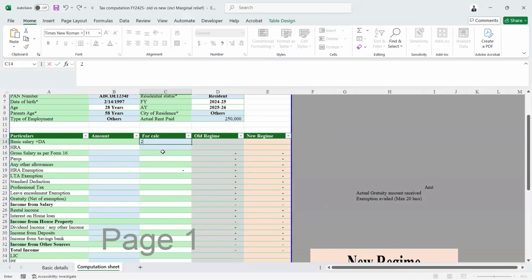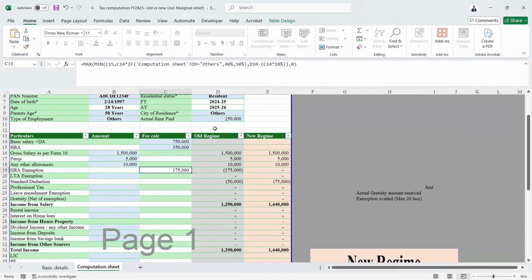I'll give maybe 7.5 lakh. HRA maybe some random numbers I'm just inputting. So if you have any perks or any other allowances in your Form 16, you can update that. Gross salary I have updated. Perks, for example, if you have some 5,000, you can update. Any other allowances, if you have, you can update that.